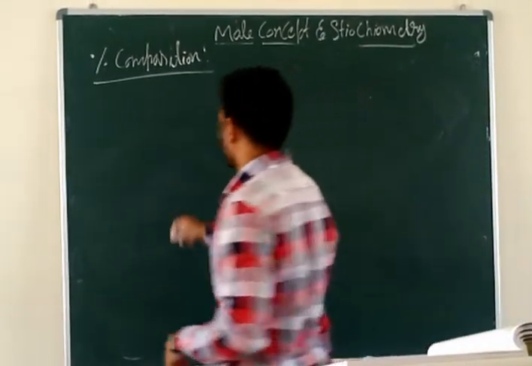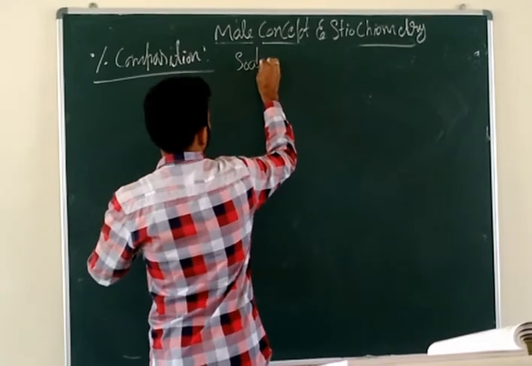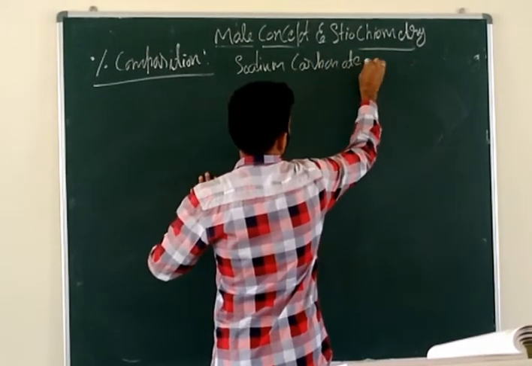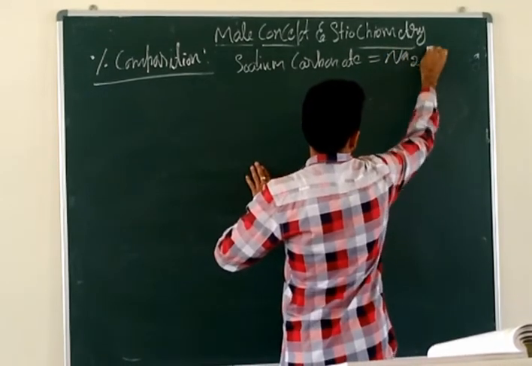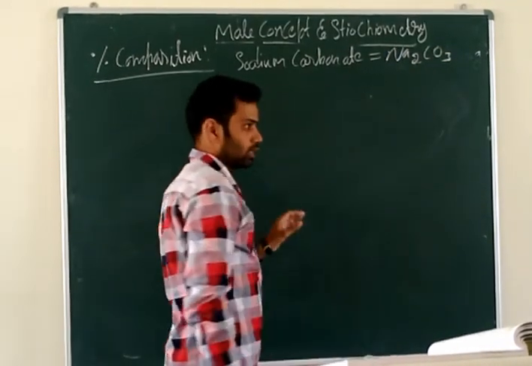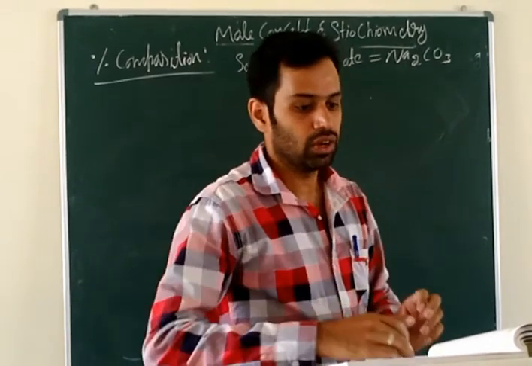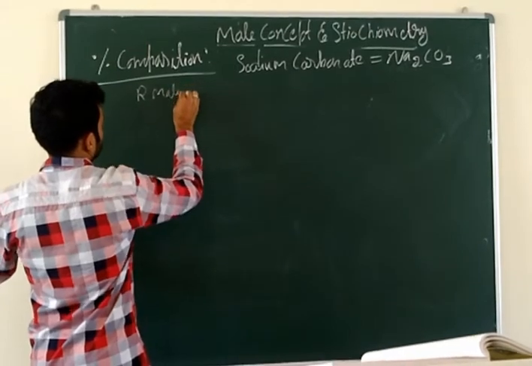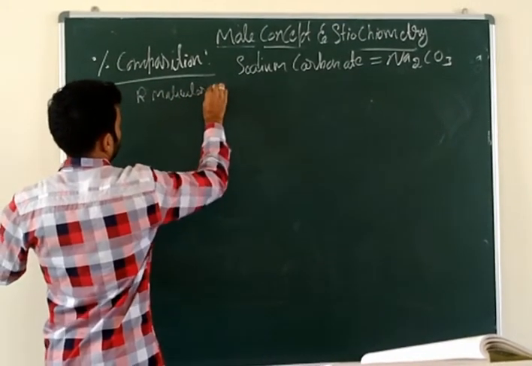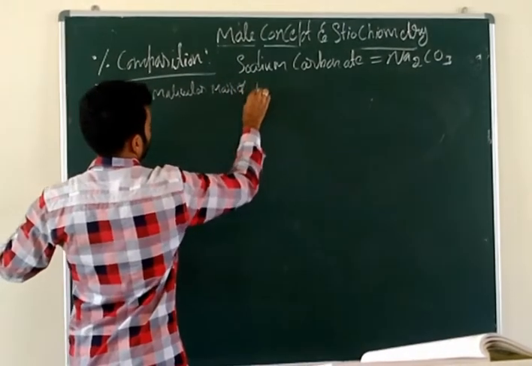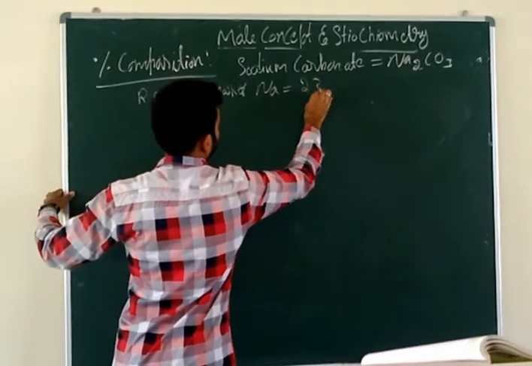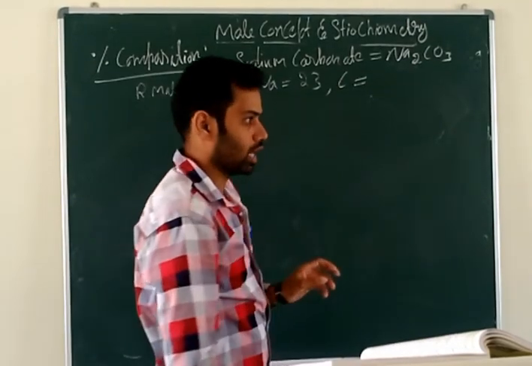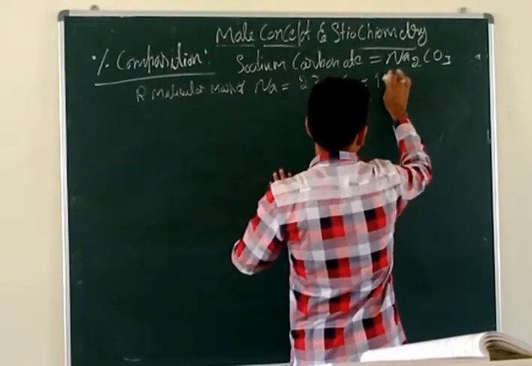Sodium carbonate has the molecular formula Na2CO3, and they gave the relative atomic masses. Sodium is 23, carbon how much? What about the oxygen?